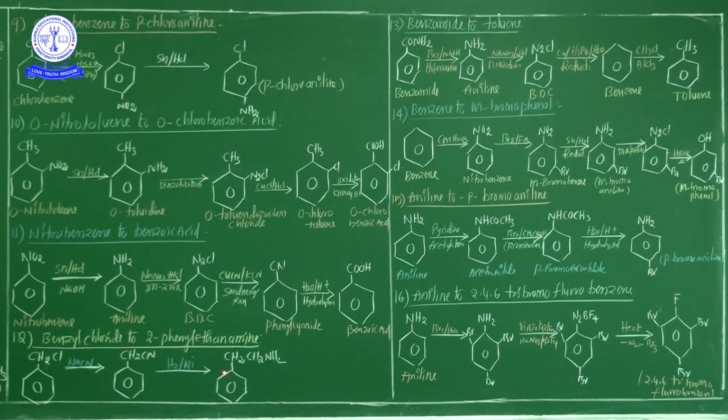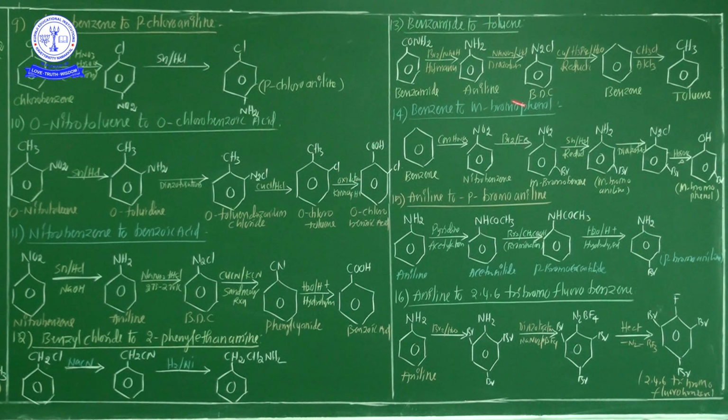Finally, my dear students, 2-phenyl: the phenyl group is at position 2, this is the parent chain, and this is an NH2 group. So 2-phenyl ethanamine is liberated. This is especially important from the JEE point of view. So this is the 12th one, benzyl chloride converted into 2-phenyl ethanamine. Here C2H5OH, ethyl alcohol, is also used. After this, the phenyl ethanenitrile is treated with the reduction process, and finally 2-phenyl ethanamine is liberated.